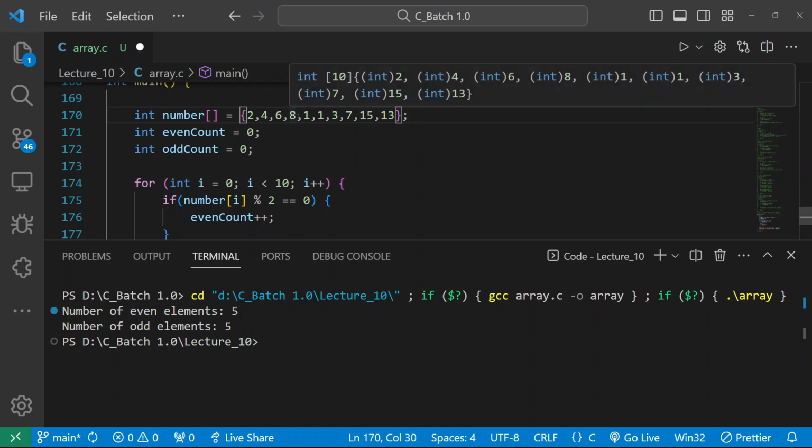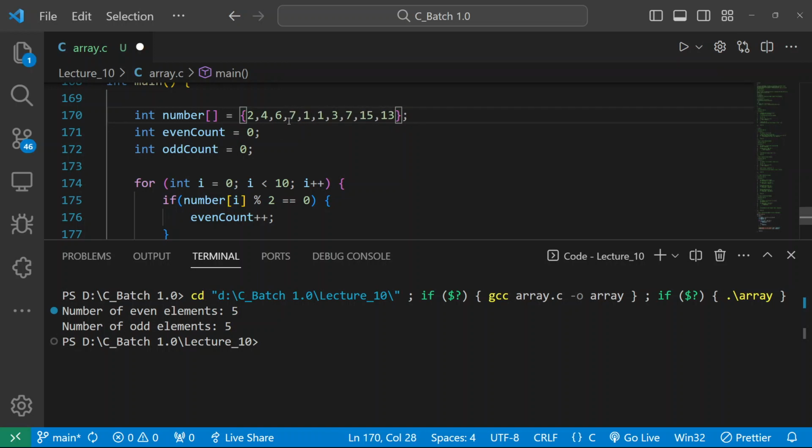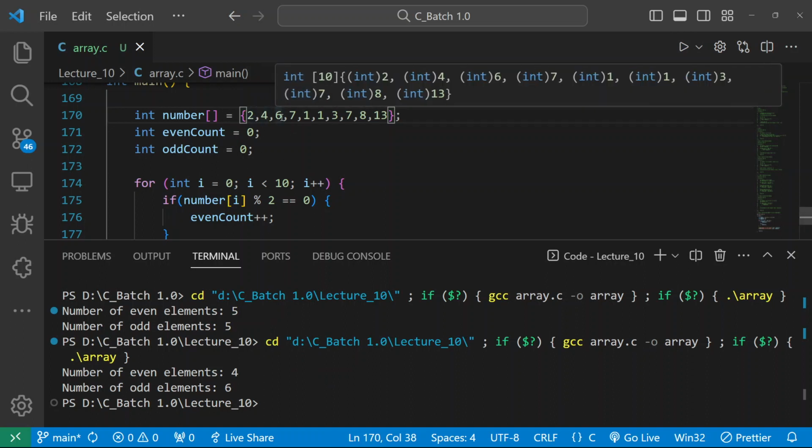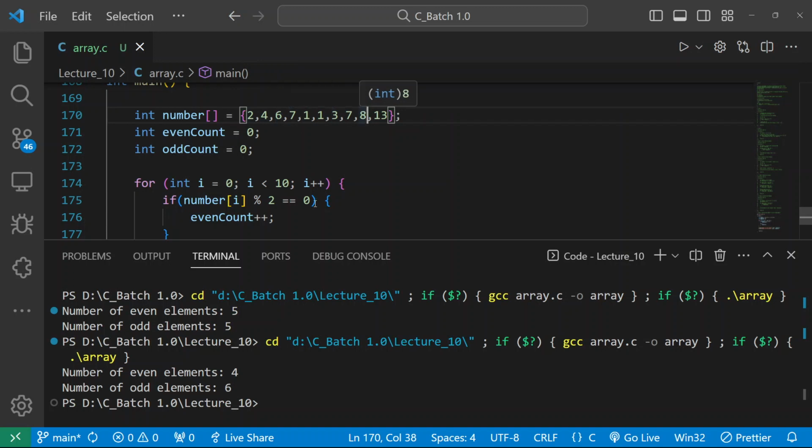Let me make it 1. Let me make it 7. Okay. Now let's see what will be the output. 4 and 6. So there are 4 even numbers. Okay, 2, 4, 6 and 8. 4 even numbers, and the others are your odd elements.